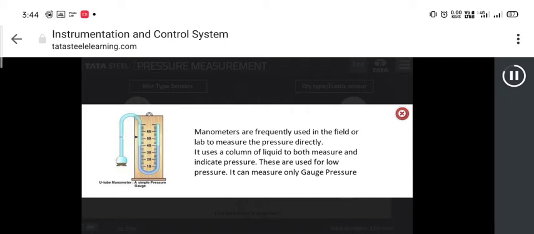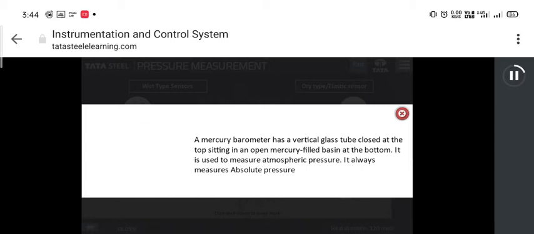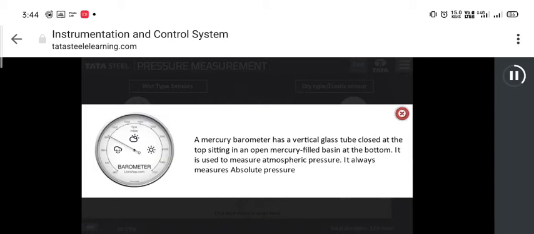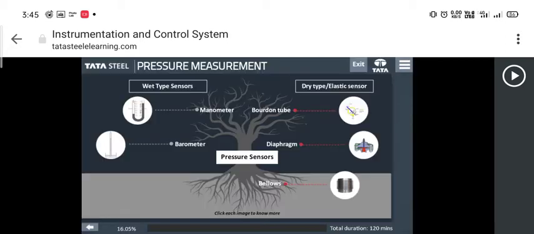Manometers are frequently used in the field or lab to measure the pressure directly. It uses a column of liquid to both measure and indicate pressure. These are used for low pressure. It can measure only gauge pressure. A mercury barometer has a vertical glass tube closed at the top, sitting in an open mercury-filled basin at the bottom. It is used to measure atmospheric pressure.